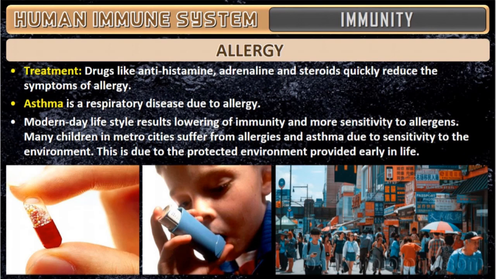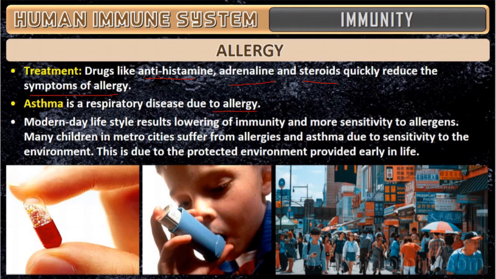So what is the treatment? As I told you, antihistamine. Antihistamines, adrenaline, and steroids will quickly reduce the symptoms of allergy. How is asthma caused? Asthma is a respiratory disease caused due to allergy.